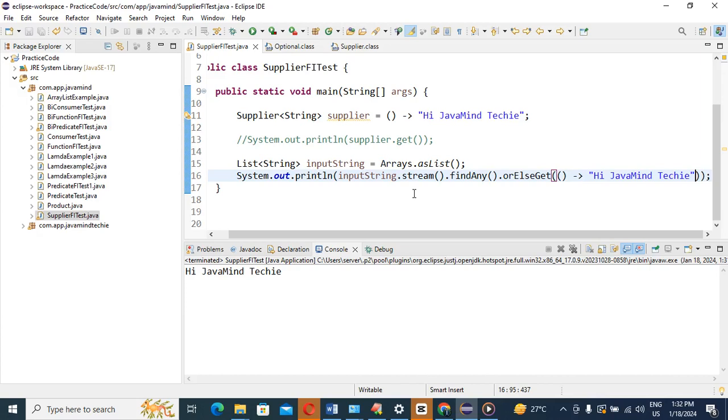If you don't have the confidence to write code for each and every predefined functional interface, then you might face a problem, not only in front of the interviewer, but even while writing code for your assignment in your project. If you have more confidence in all the predefined functional interfaces, you will definitely enjoy a lot while writing code for Java 8 features in the Stream API. Okay guys, that is the entire discussion about these three predefined interfaces: Function, BiFunction and Supplier.